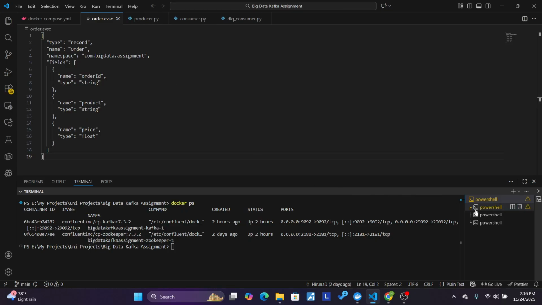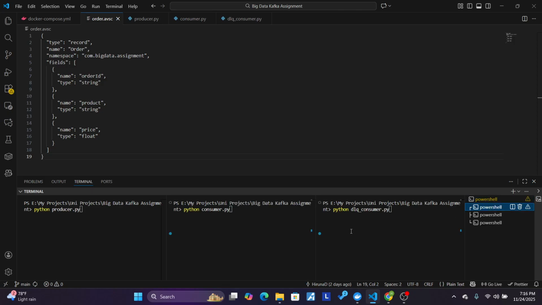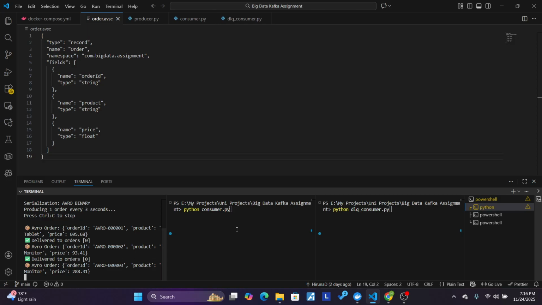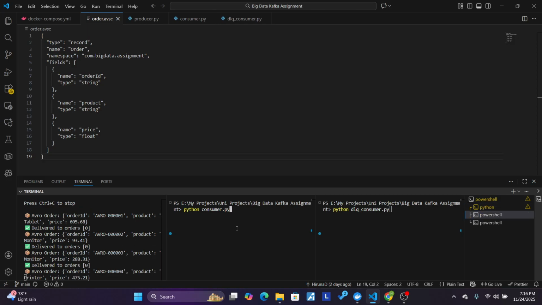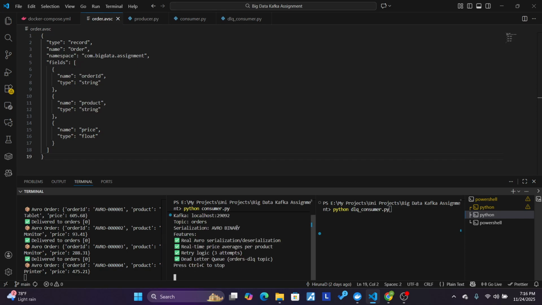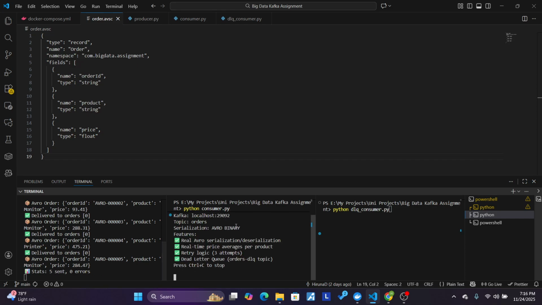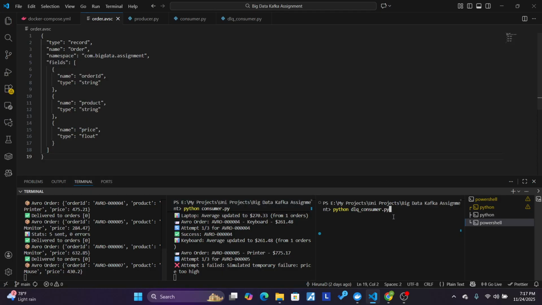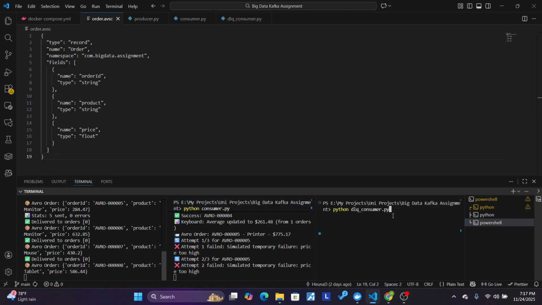Now let's start the three terminals. In the first terminal, we will start the producer. The producer has started generating order messages every 3 seconds using Avro serialization. In the second terminal, we start the consumer. The consumer is now running and ready to process orders with real-time aggregation and retry logic. In the third and final terminal, we start the DLQ consumer.